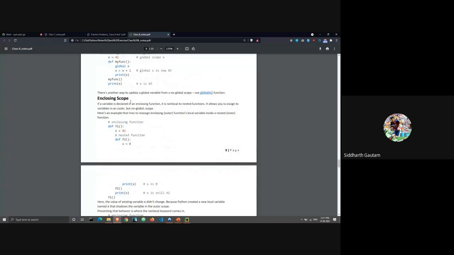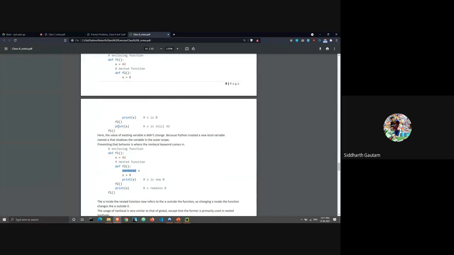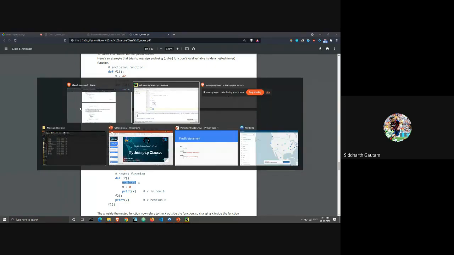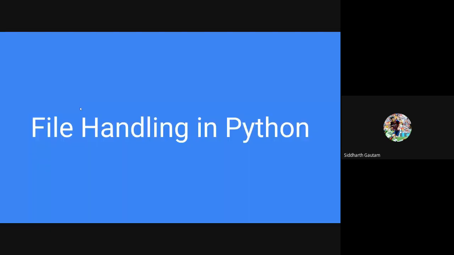But it's important to go in the order of your learning. So for this portion and closing scope, we will do it when all of you have already practiced how functions work. All right. So now we are going back to our main presentation, and we are going to get started with file handling.